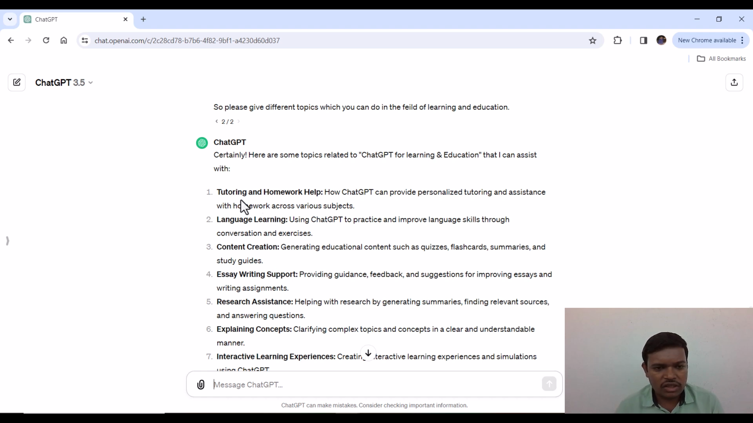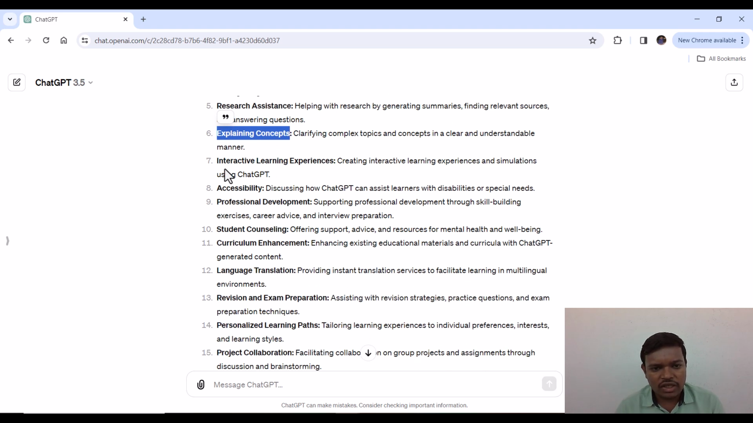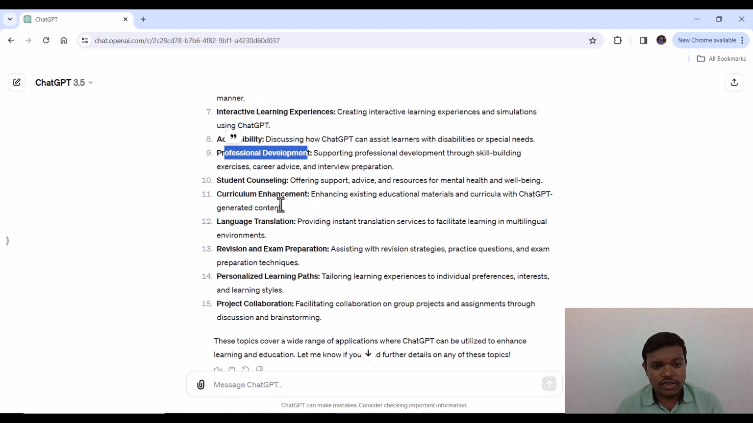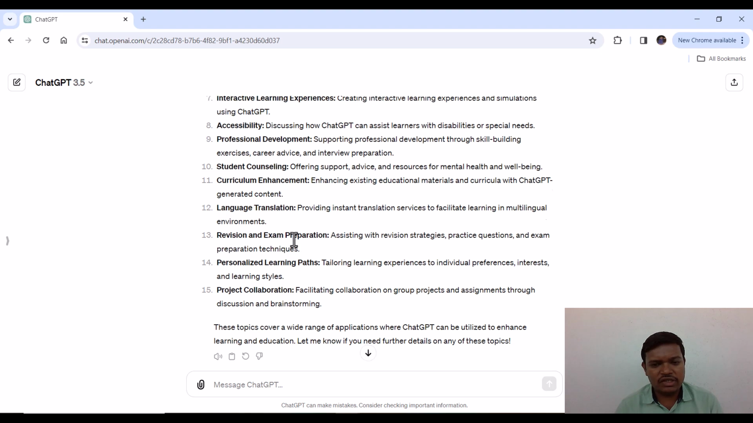You can see that it has given the answers of tutoring and homework help, how ChatGPT provides personalized tutoring and assistance with the homework. We will just read the basic topics: language learning, content creation, essay writing support, research assistant, explaining different concepts, interactive learning experience, accessibility, professional development, student counseling, curriculum enhancement, language translation, revision and exam preparation, personalized learning paths, project collaboration. So these are the basic topics which it is doing for us.